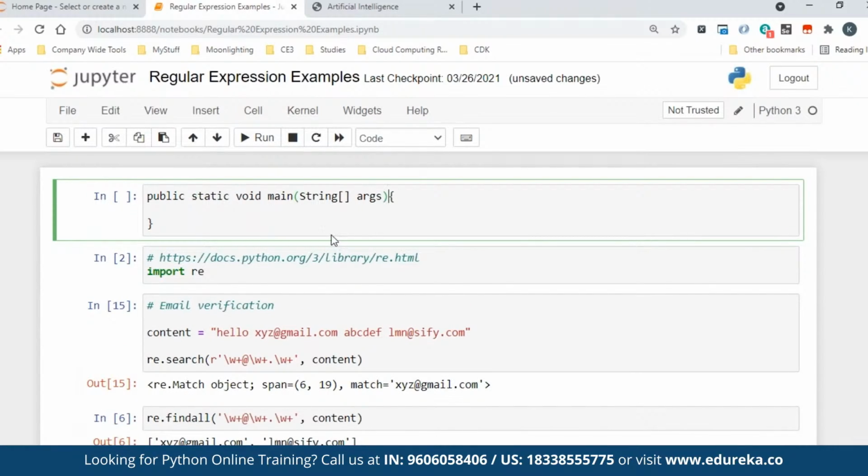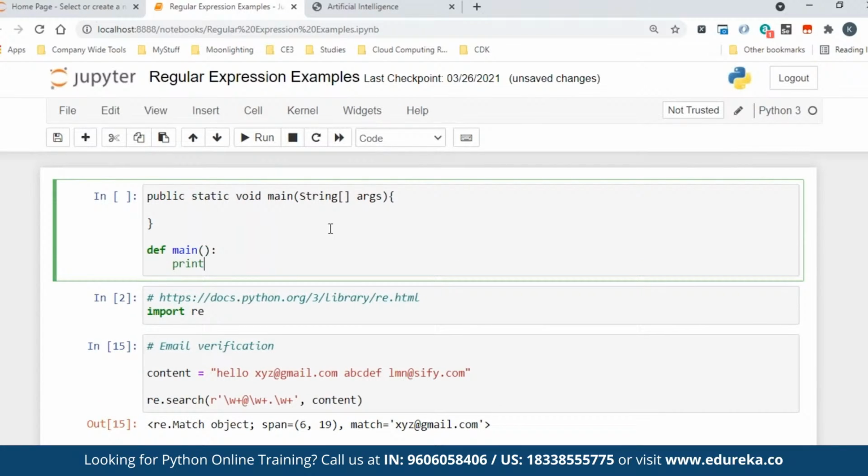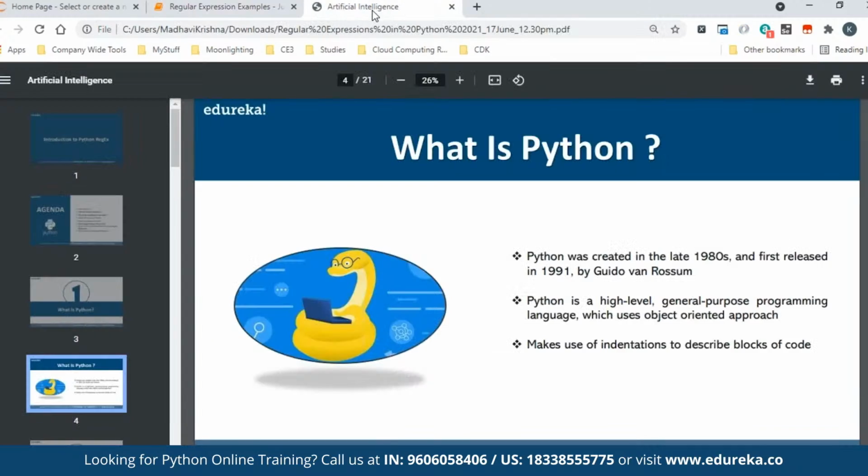If you want to write the same thing in Python, you will write it like this. Here indentation is the key. There are no curly braces, nothing like that. That's what they mean by indentation here.